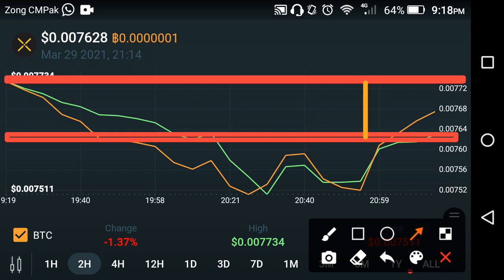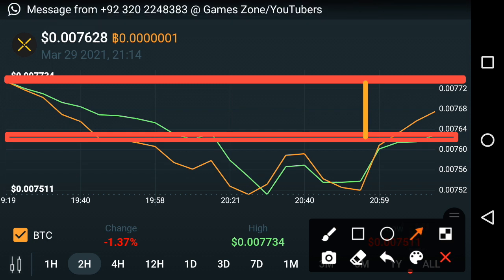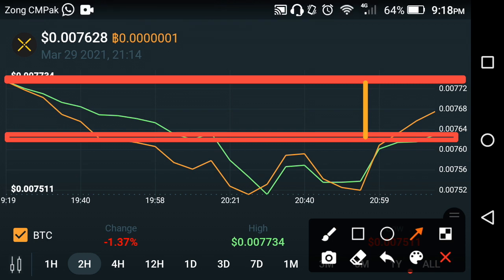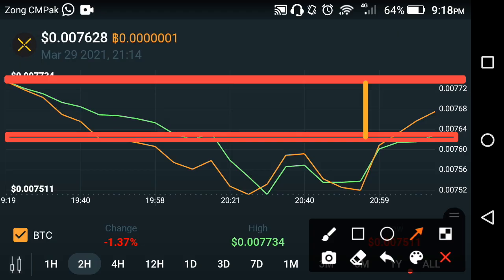Now you tell me in the comment box whether it is jumping or falling. If we look at the Pundi X graph, it shows that Pundi X fell down from the average level in the previous last 2 hours.